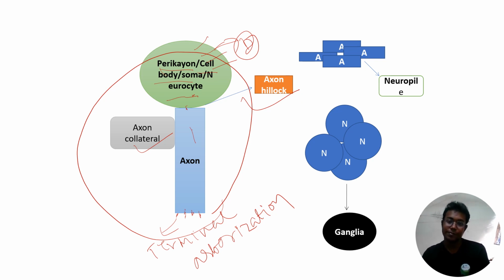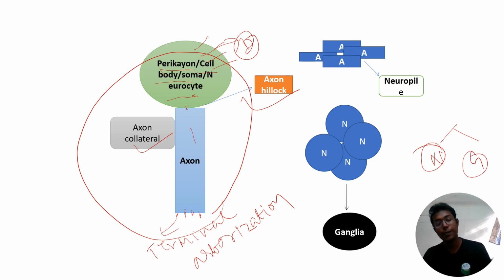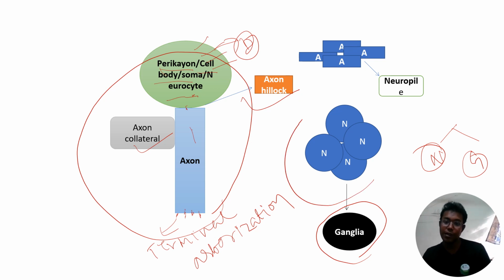Then, many times we hear a term, that is ganglia. In the case of insects, we hear the term ganglia. Look, ganglia is different from glial cell; you may be confused between them. From the very first slide, I have told you the insect nervous system is divided into two parts. One is the nervous part, which mainly consists of neurons. Another is the non-nervous part. There the glial cell comes, and the main function of the glial cell is providing nourishment to the neurons. Ganglia is a very different term, and it is a group of neurons. When a group of neurons is present together at a place, that is called your ganglia.